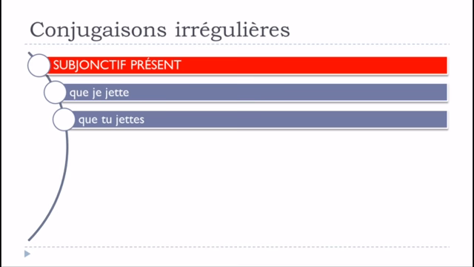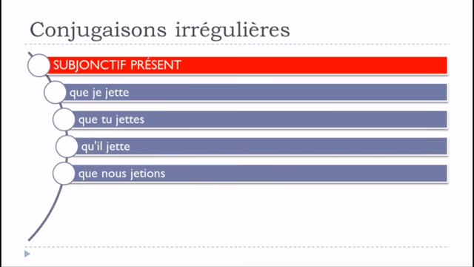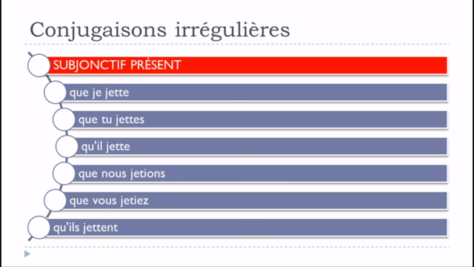Okay, and let's see now how le subjonctif présent will be affected. Que je jette, que tu jettes, qu'il jette, que nous jetions, que vous jetiez, and then qu'ils jettent. So what can we see here? We can see that je, tu, il, and ils will be affected because you will have to, as we did previously, double this letter. Okay, but nous and vous, you don't touch them, you just follow the rule of construction of the subjonctif présent for the verbs from the first group. Okay, so que je jette, que tu jettes, qu'il jette, que nous jetions, que vous jetiez, and then qu'ils jettent.